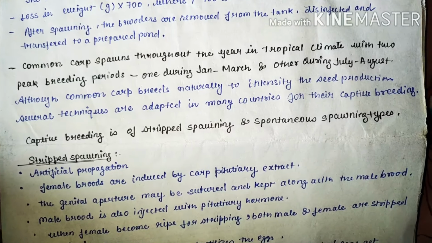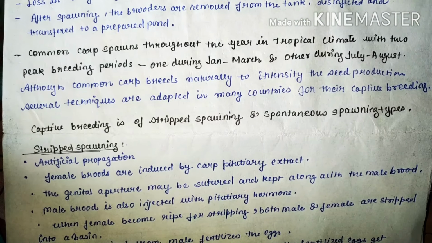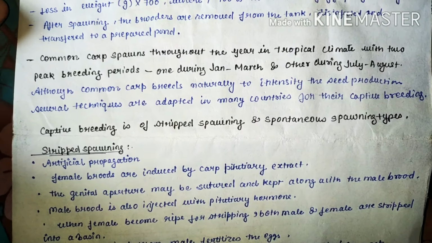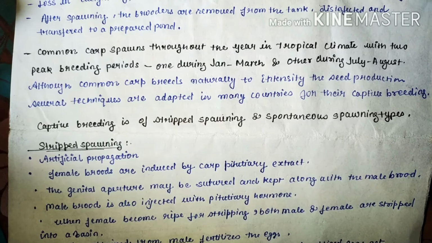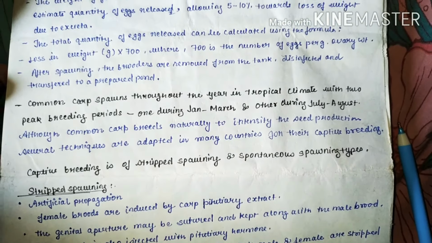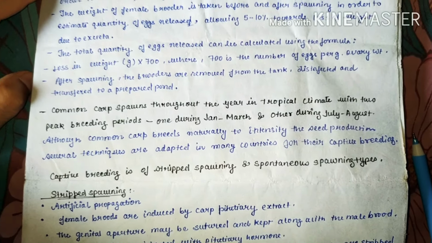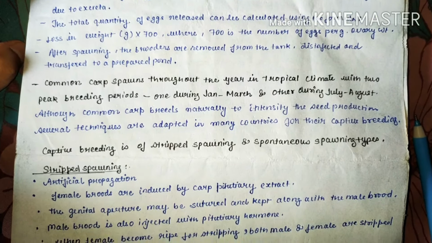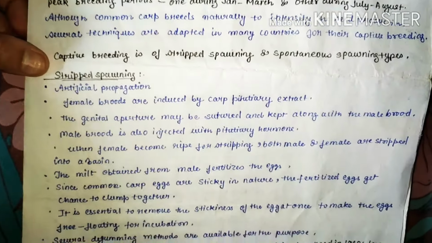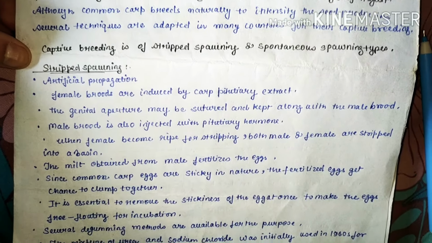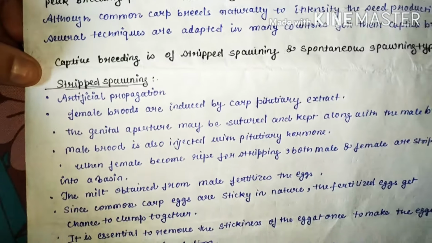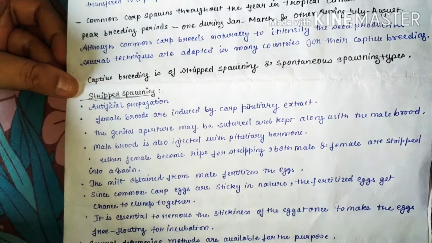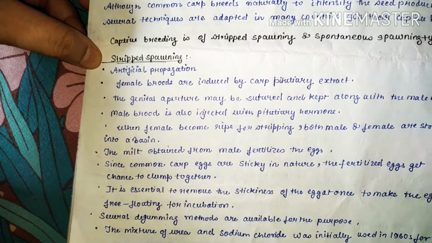Common carp spawns throughout the year in tropical climates with two peak breeding periods, that is January-March and July-August. Although common carp breeds naturally, to intensify seed production several techniques are adopted in many countries for their captive breeding. Captive breeding is of stripped spawning and spontaneous spawning types. Now, how is captive breeding done? First is stripped spawning and the second one is spontaneous spawning.